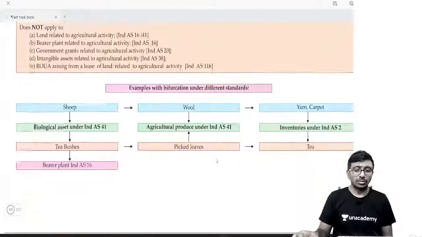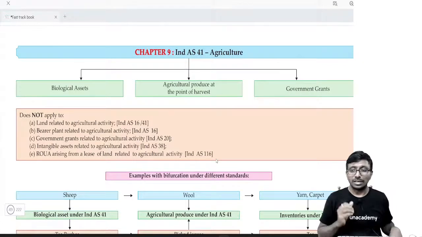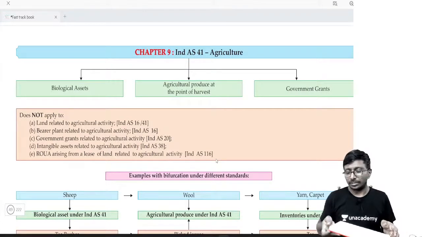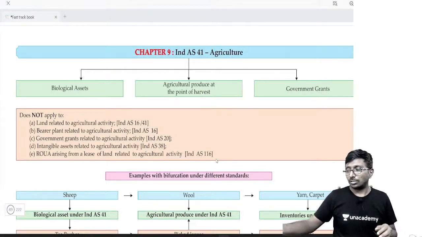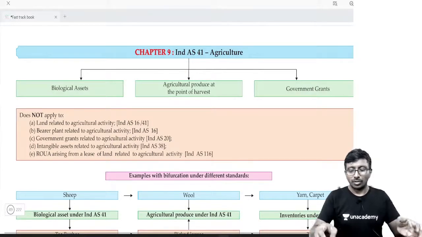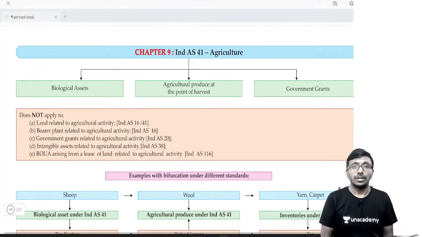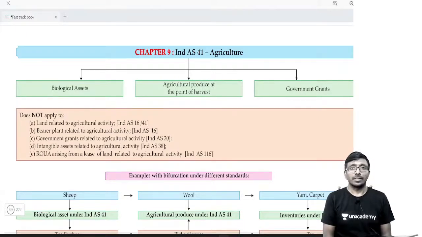Chalo, let's get into today's topic, that is Ind AS 41 Agriculture, and Ind AS 7, which is your cash flow statement. Generally you may think, what is there in the cash flow statement to discuss? There is a lot.